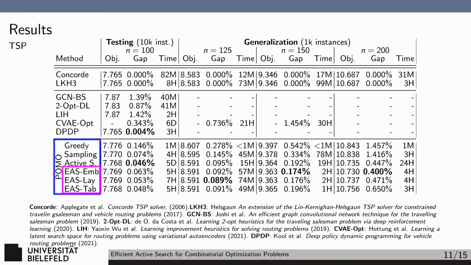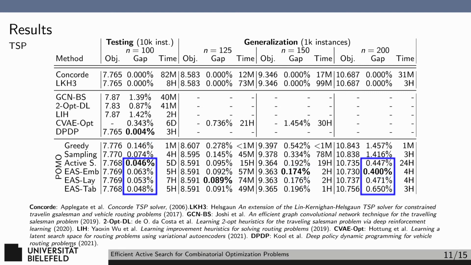Here, EAS EMB stands for embedding, EAS lay for layer, and EAS tab for tabular updates. EAS techniques clearly outperform not using EAS on the POMO model and are rather effective at generalization. Normally, we would expect a learned approach to perform worse as the instances become different from the training set. We see this for both greedy and sampling.